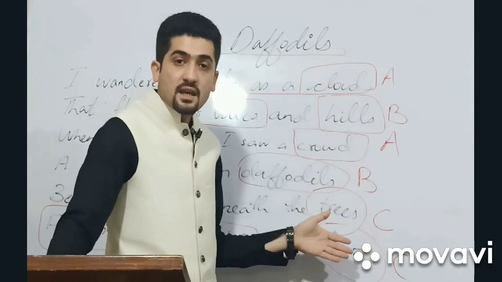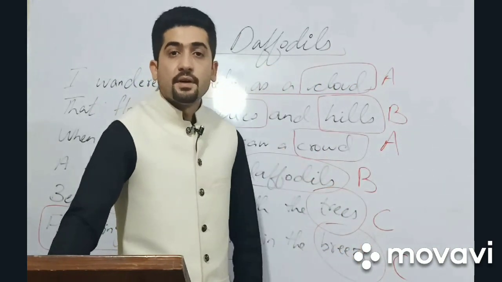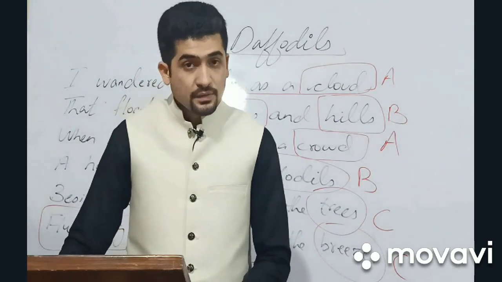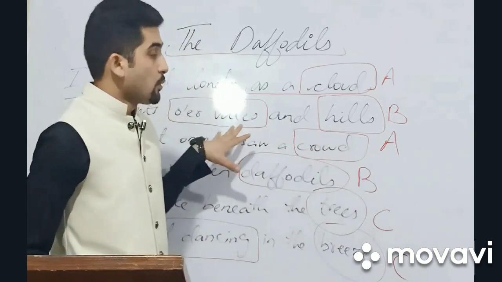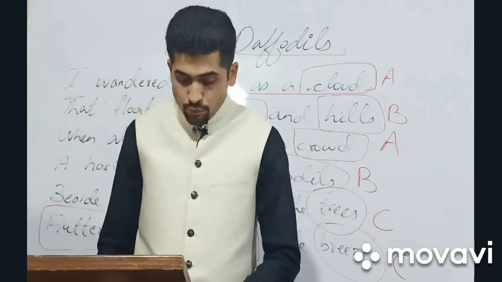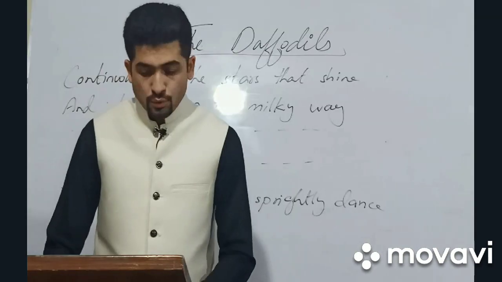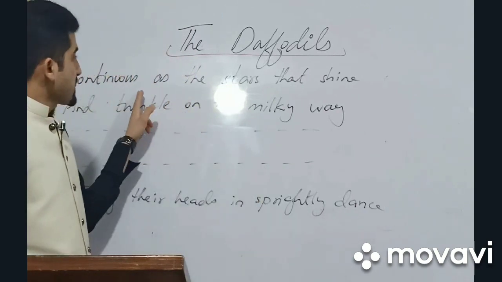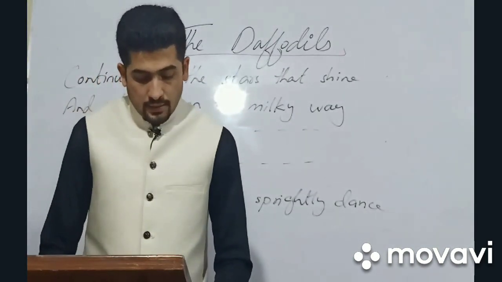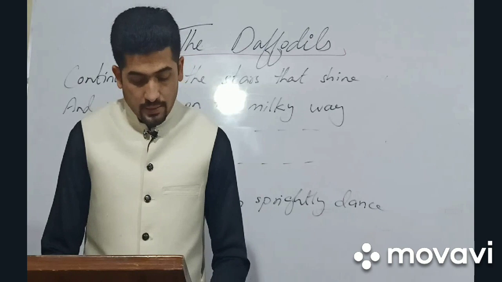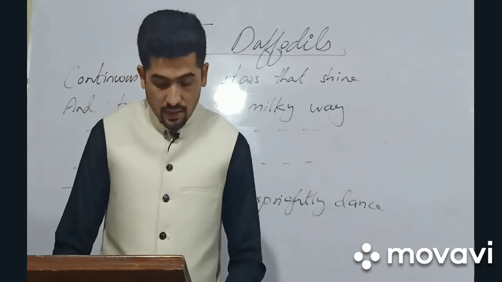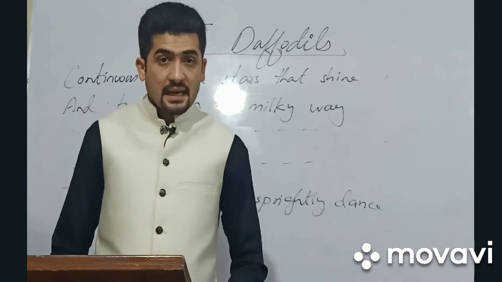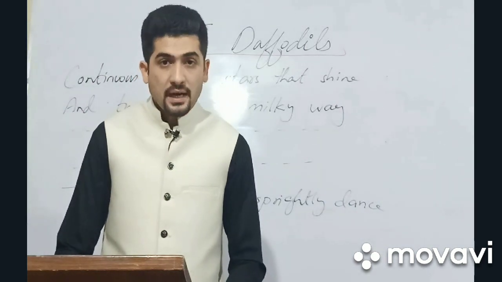And this rhyming scheme goes on till the very last stanza, or till the very last line of this poetry. I hope this stanza number 1 is clear to all of you. Now move on to stanza number 2. Stanza number 2 is, continuous as the stars that shine and twinkle on the Milky Way, they stretched in a never-ending line along the margin of a bay. Ten thousand saw I at a glance, tossing their heads in sprightly dance.